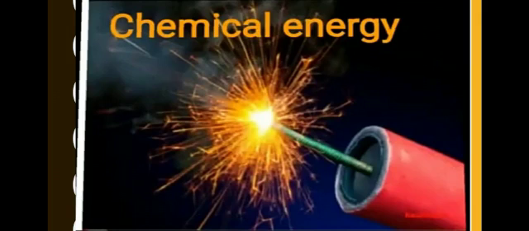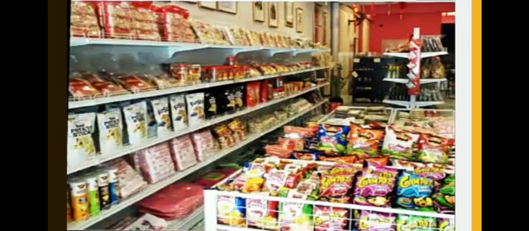Next, chemical energy. The last energy is chemical energy. Chemical energy is stored in a substance when atoms join together to form a chemical compound. When two or more chemical substances react with each other, this energy is released. Now we see the uses of chemical energy. The food we eat contains chemical energy that gives energy to our body.